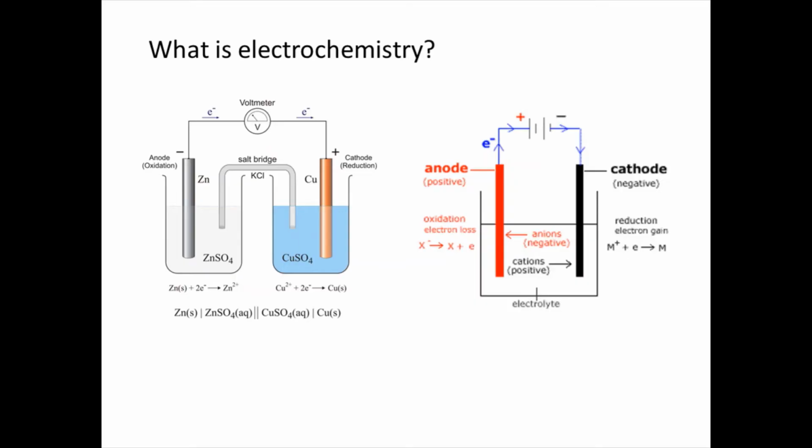On the right hand side, electrical energy is being utilized to make a chemical reaction happen. On the left hand side, chemical reactions produce electrical energy, that is current. So chemical reactions producing current on the left hand side, and current being utilized to make a chemical reaction happen on the right. This combinedly is called electrochemistry.